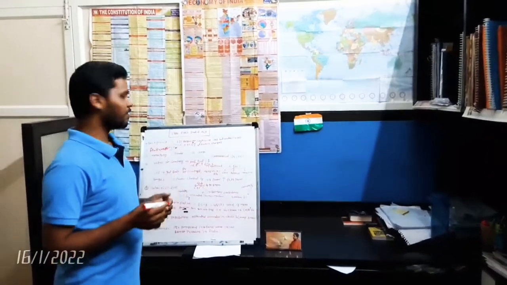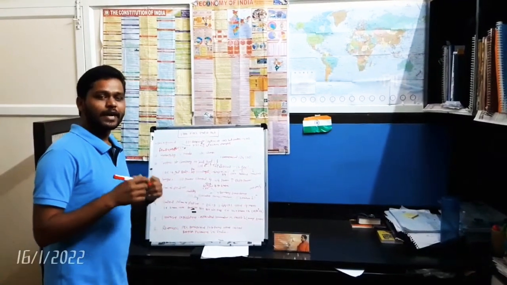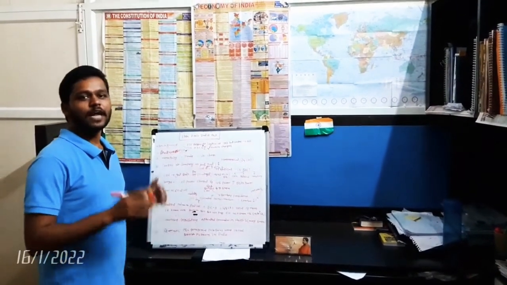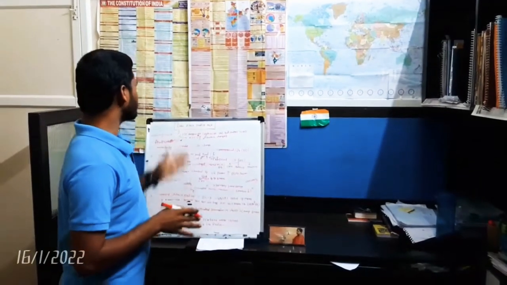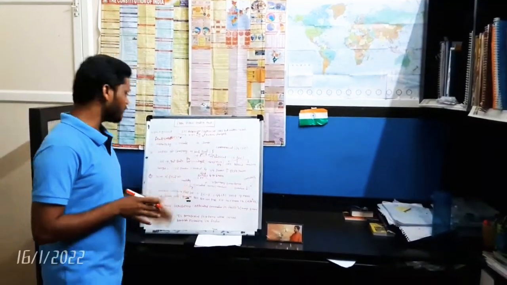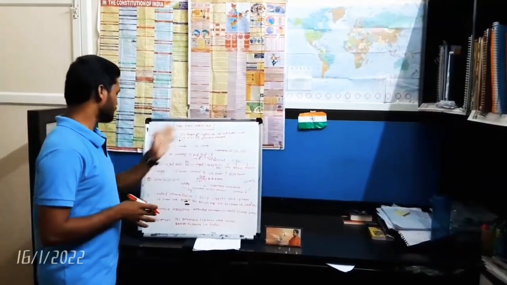What is the background of the 1784 Pitt's India Act? The British government had introduced many acts in order to regulate the East India Company. To address the loopholes of the 1773 Regulating Act, the British government came up with a new act, the 1784 Pitt's India Act.